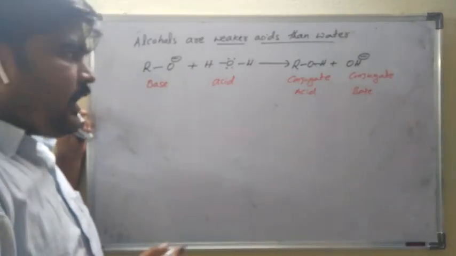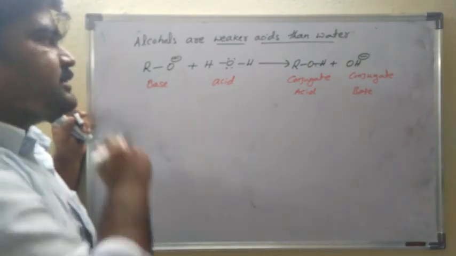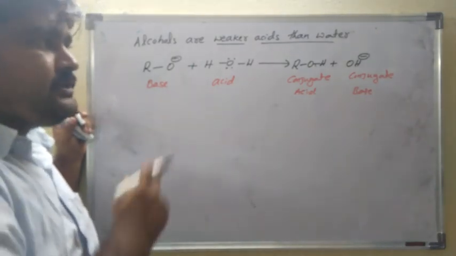In the above reaction, we have the alkoxide ion and the hydroxide ion.